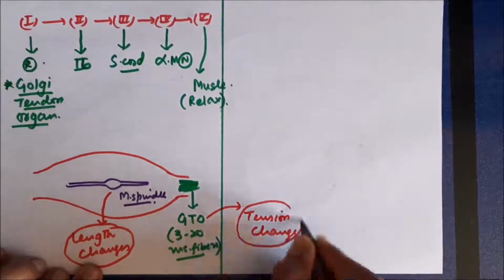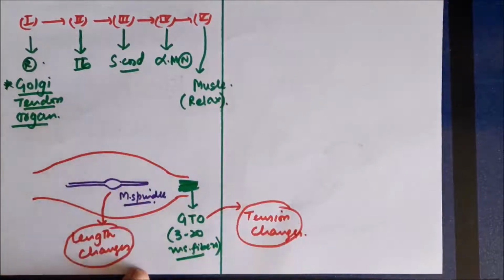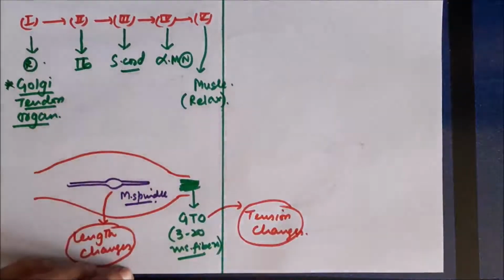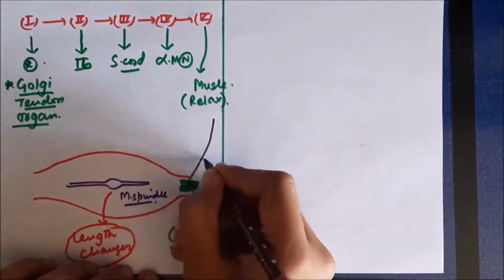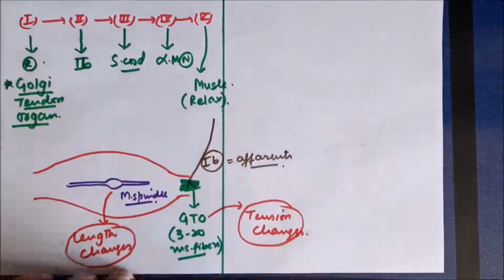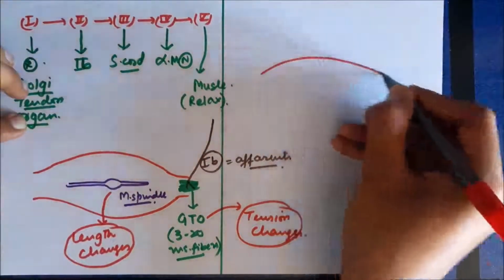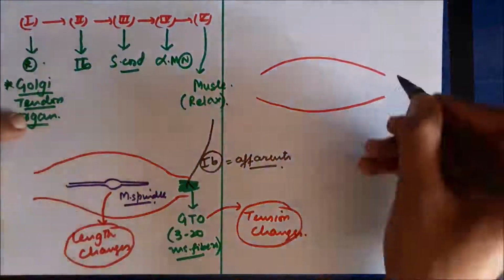So if tension is going to rise, which can damage the muscle, then the Golgi tendon organ will fire and cause relaxation of the same muscle. So this is for tension changes. Now the fibers which innervate the Golgi tendon organ are type 1b fibers. Type 1b fibers are the afferents of the Golgi tendon organ, and they go finally to the spinal cord, where the alpha motor neurons will be inhibited. So we'll discuss this in detail.